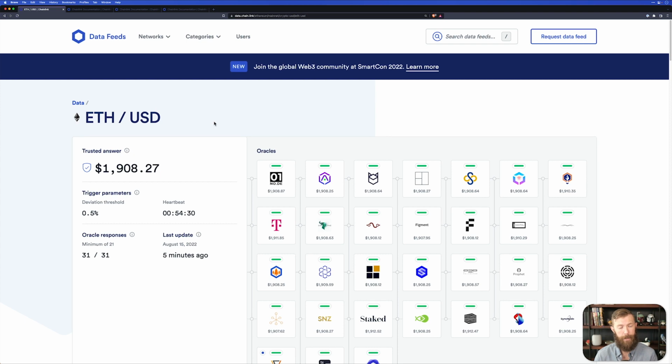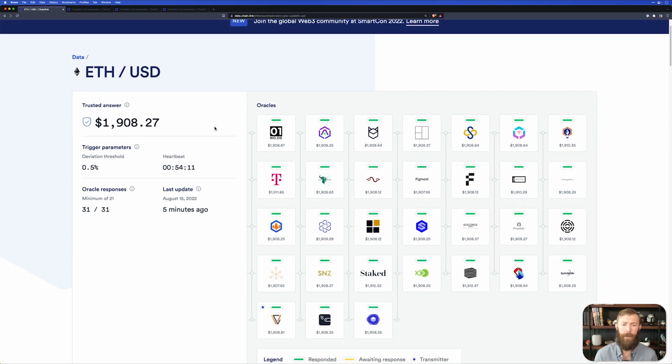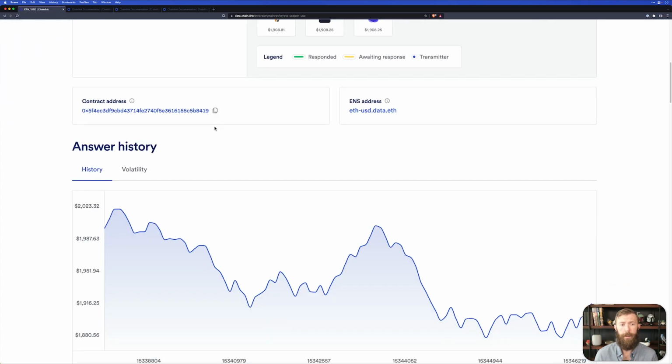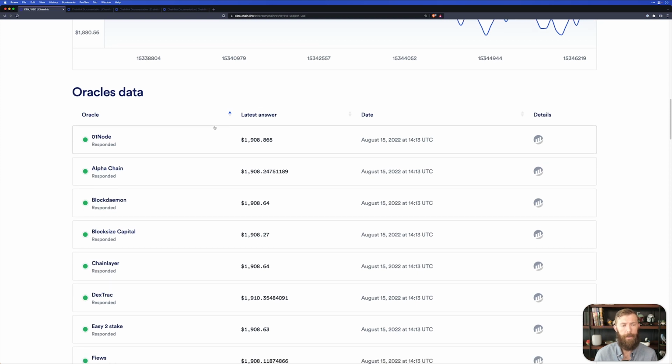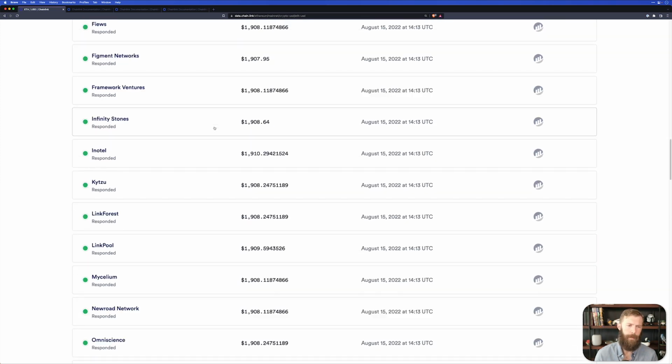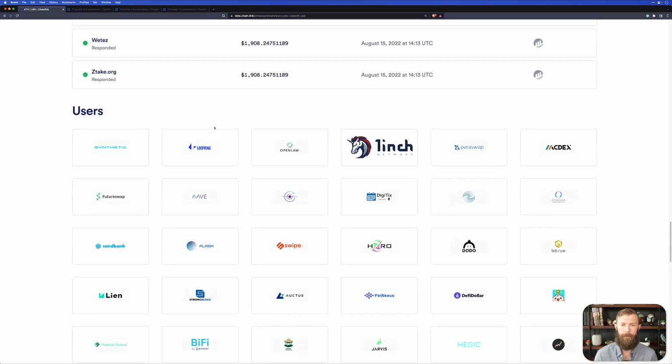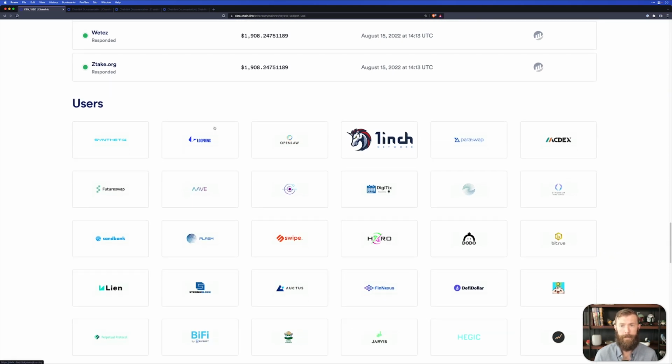On the left-hand side, we can see that trusted answer as well as the trigger parameters. Those are going to be what causes this price to update on-chain. So if the price deviates outside of the threshold that's set, or if the heartbeat comes up, that will be just a time-based trigger. If we scroll down on this page, we can find more information about this, including the history, as well as more information on each oracle node and the data that it's reporting. At the bottom, we'll find the users of this data feed. These are the people who are vested in keeping this data feed accurate and up to date.